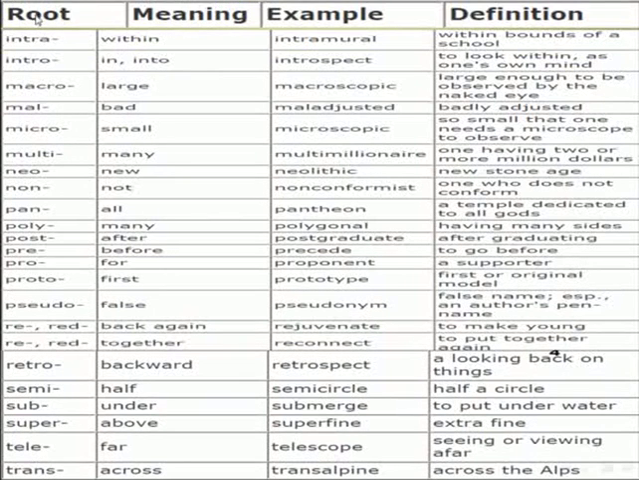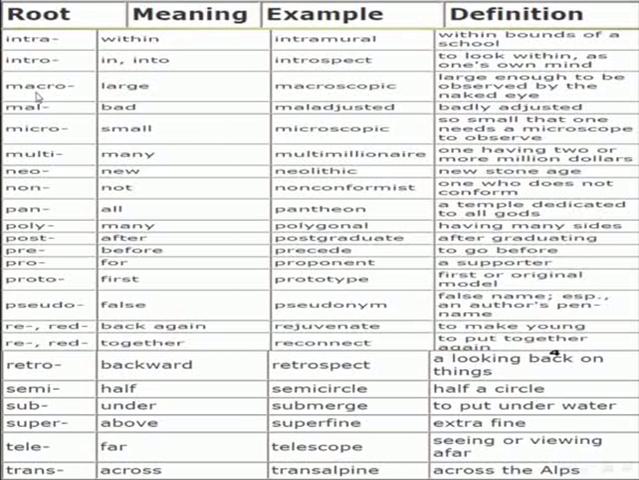Common prefixes. Here again we have root, meaning, example, and definition. Prefix root, intra. The meaning is within. Example, intramural. The definition, within bounds of a school. Another prefix root, intro. It means in or into. Example for the use, introspect. Definition, to look within, as one's own mind.